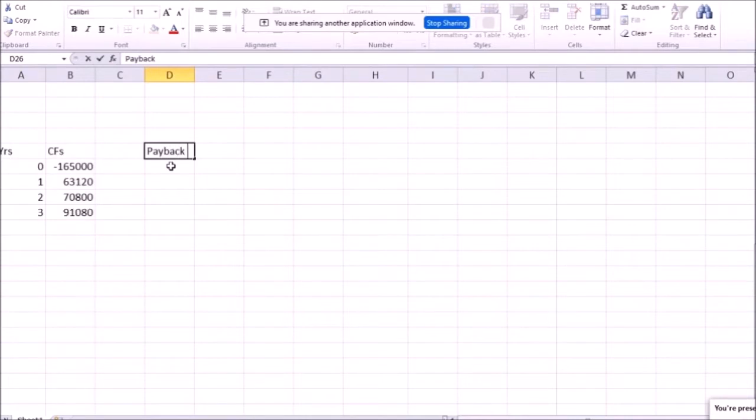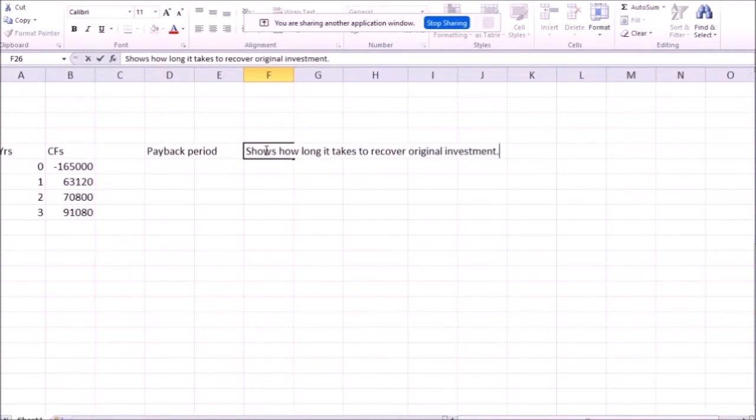So payback period, the answer is going to be time. It shows how long it takes to recover the original cost. And remember, we just compare apples with oranges here. We don't even compare apples with apples. We don't even discount future cash flows.